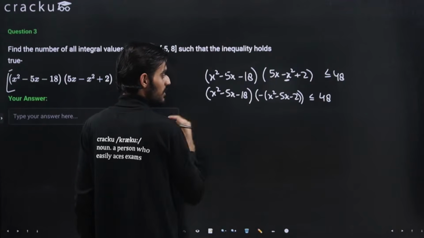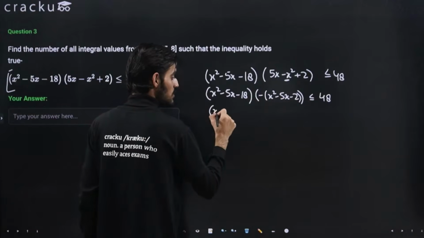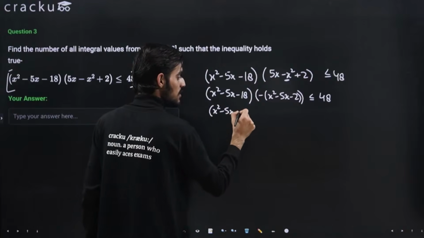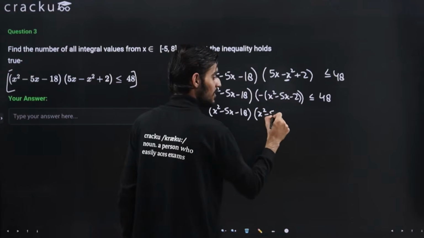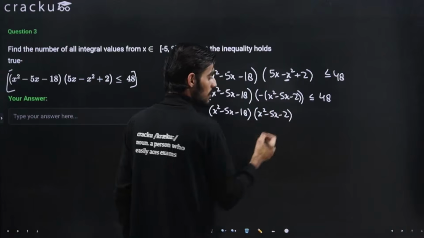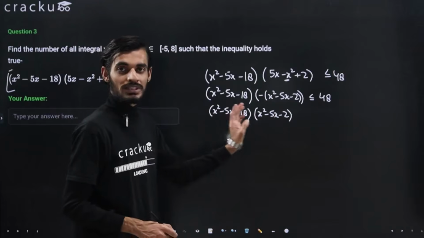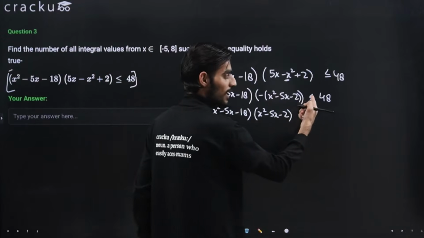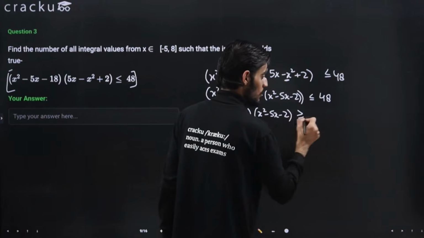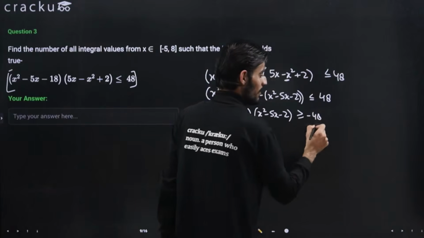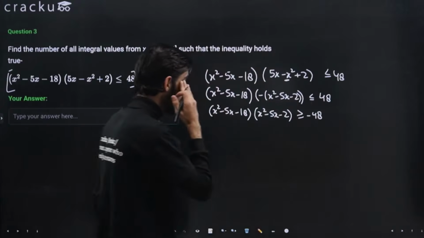So just taking this minus common, I can just multiply this with a negative sign. So this will come out to be x square minus 5x minus 18 into x square minus 5x minus 2. So this minus I can just send to the right hand side, or I can just multiply both the sides with minus 1. Because I am multiplying it with a negative number, the inequality will change. So this will come out to be greater than equal to minus 48, and the minus will come on the right hand side.